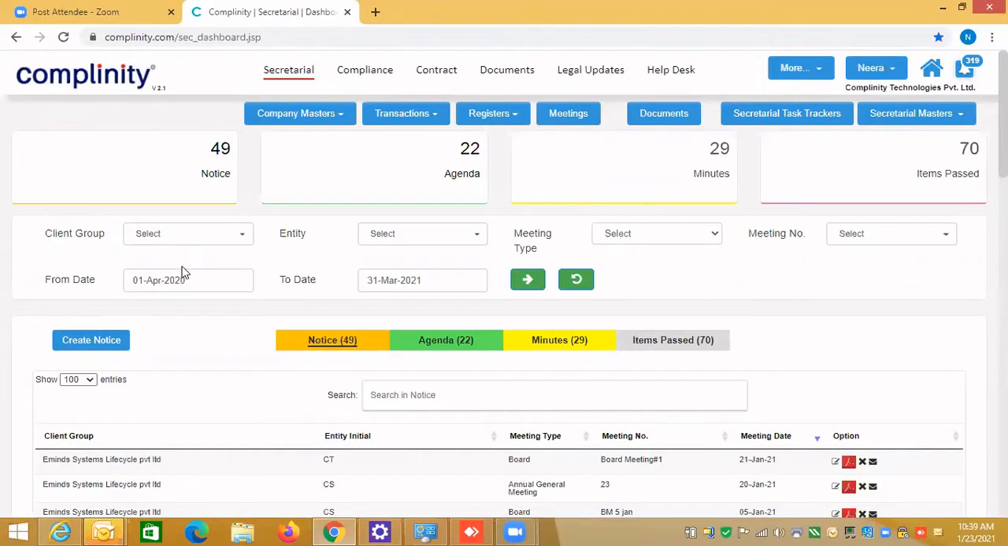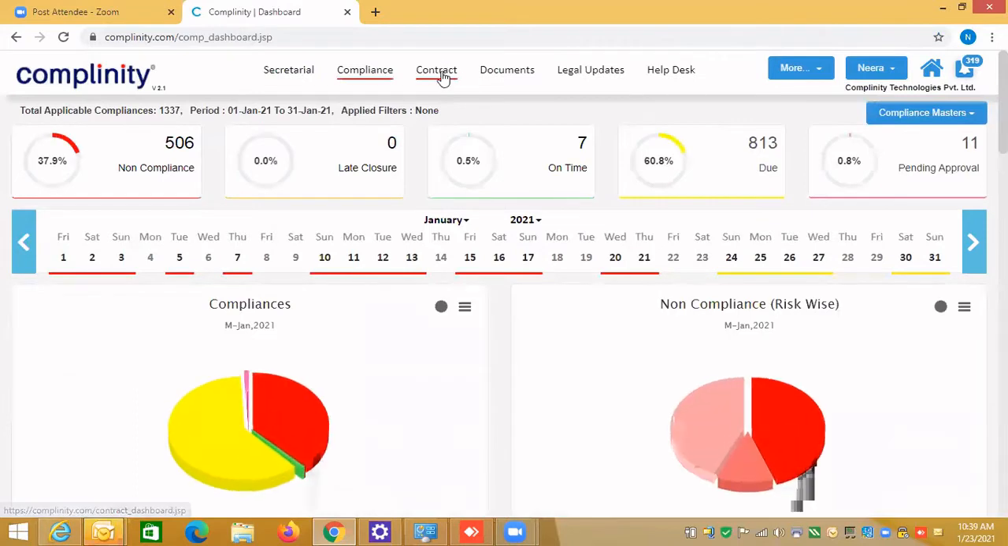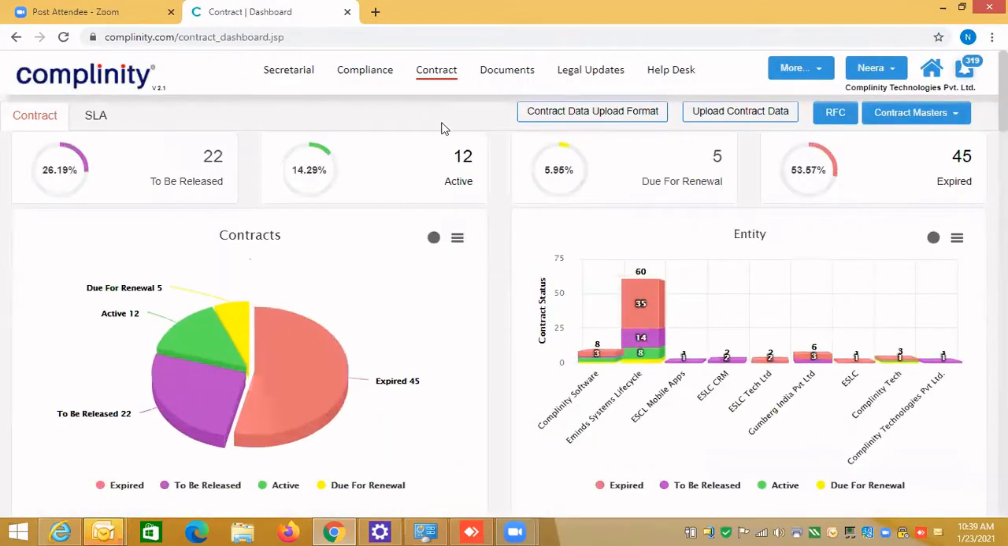Let me proceed with the secretarial. You see here at the top is the secretarial module, and if I click on compliance, I will see the dashboard of the compliance. If you click on any module, the system will take you to that module. Let me click on the secretarial.